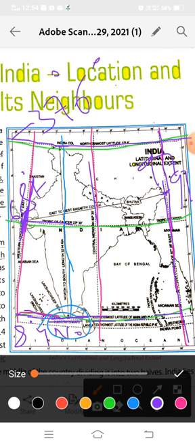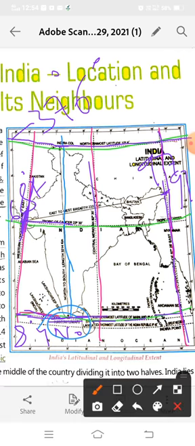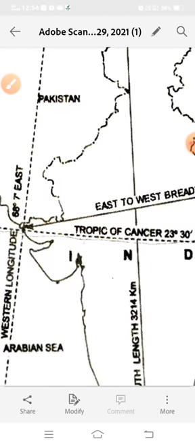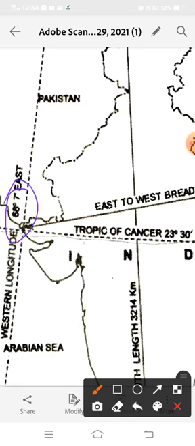The longitudinal extent of India is from 68 degree 7 east, see here, 68 degree 7 east.